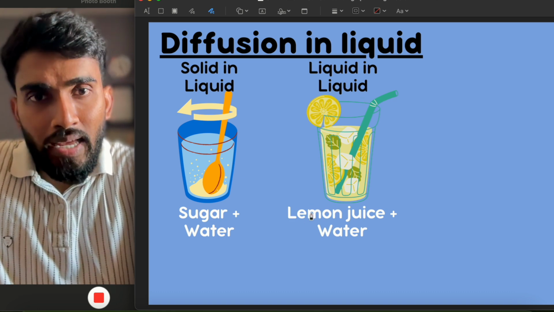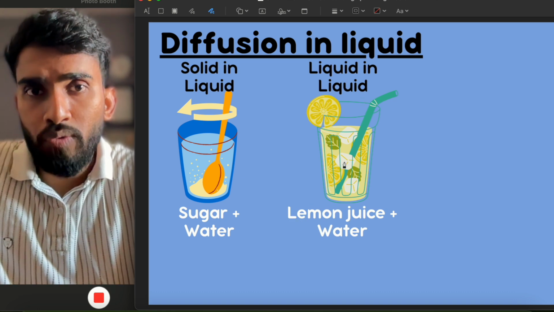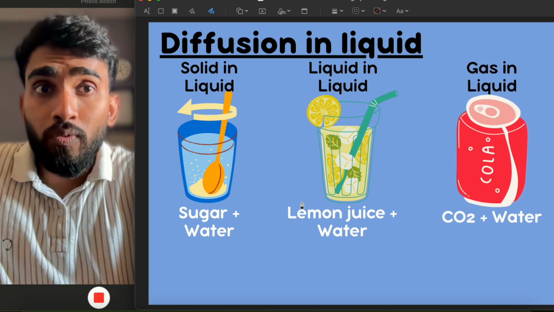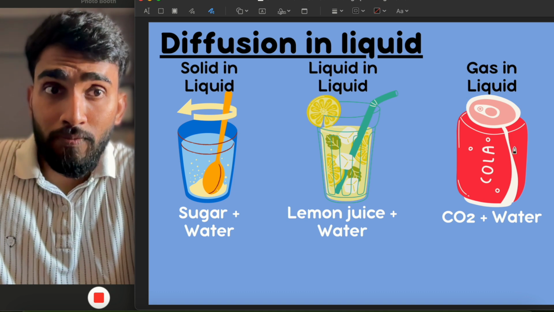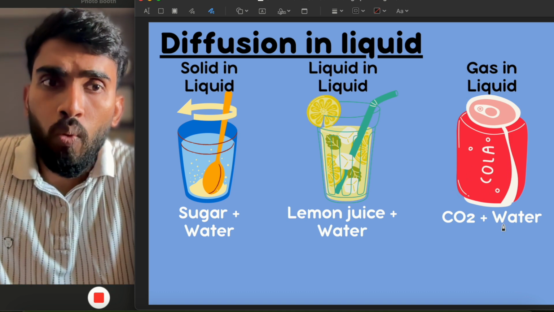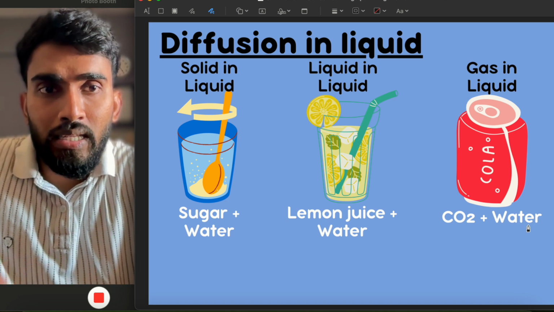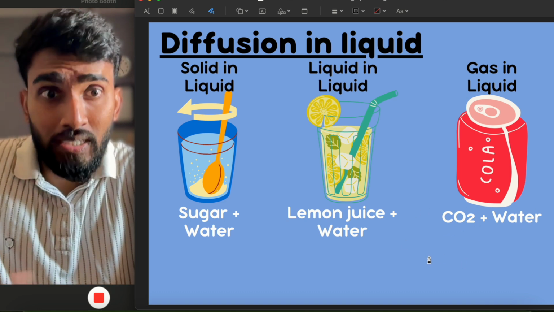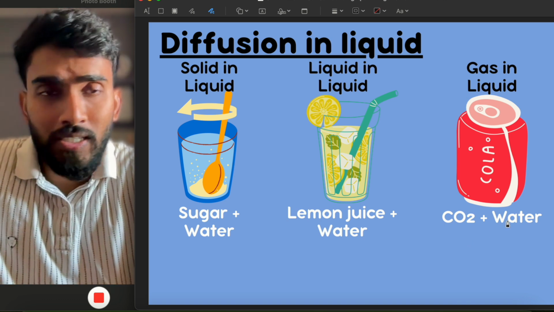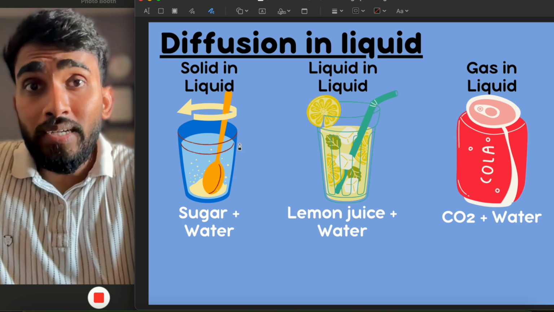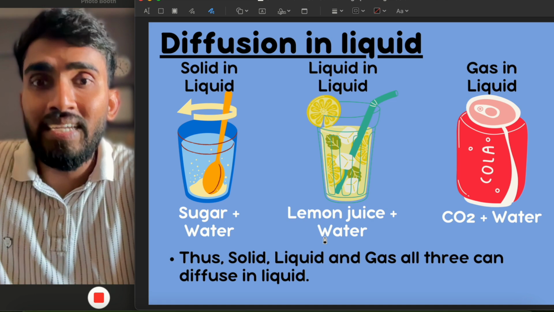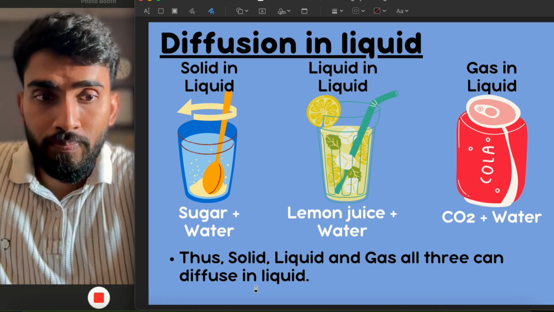Liquid in liquid, yes. Take some lemon juice and put it in water, the lemon juice will get diffused in water. Gas in liquid, yes, that is also possible. For example, take some soft drinks. They contain water as the primary ingredient and CO2, that is, carbon dioxide gas, hence they are called carbonated drinks. So solid, liquid and gas, all these three can diffuse in liquid.